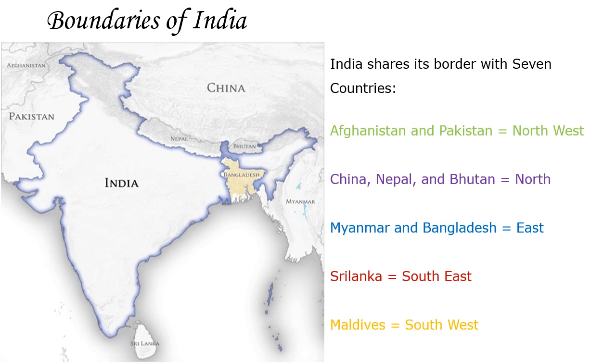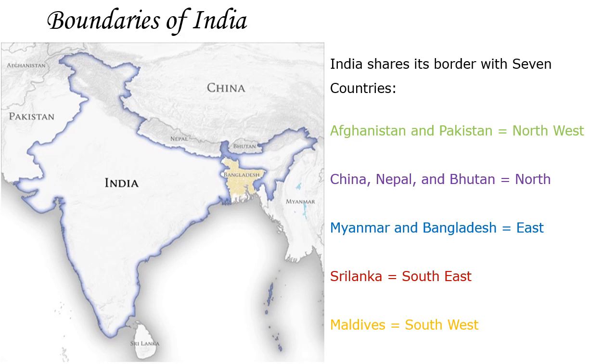Afghanistan and Pakistan are in the northwest. China, Nepal and Bhutan are towards the north of our country, Myanmar and Bangladesh share the boundary in the east, Sri Lanka is in the southeast and Maldives in the southwest.